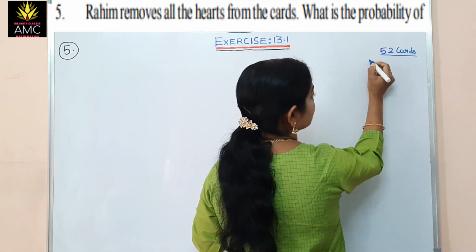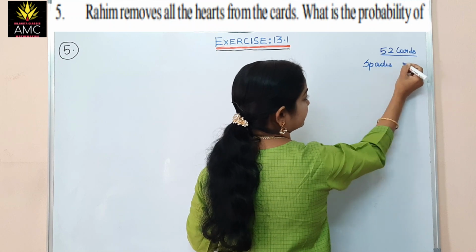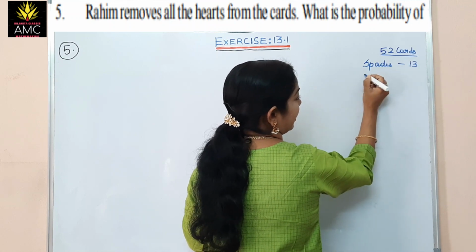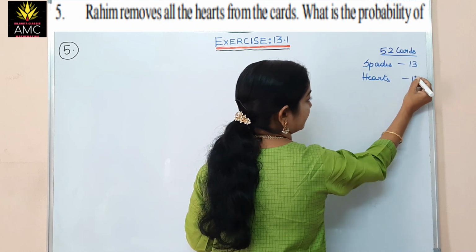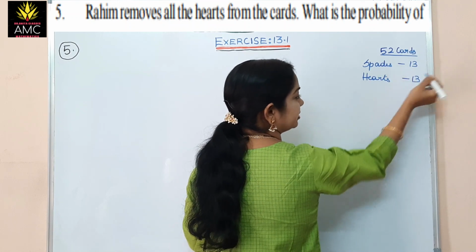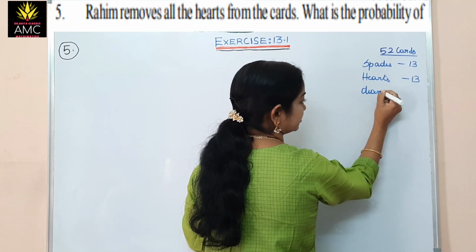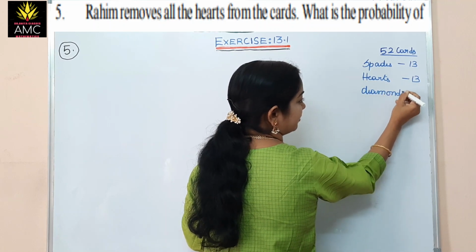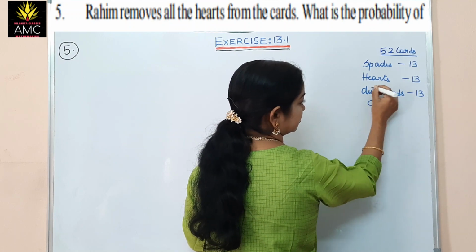In each suit, we have spades, 13 we have. And hearts, 13 we have. So each suit contains 13 cards. Then diamonds, we have 13, and clubs, 13.